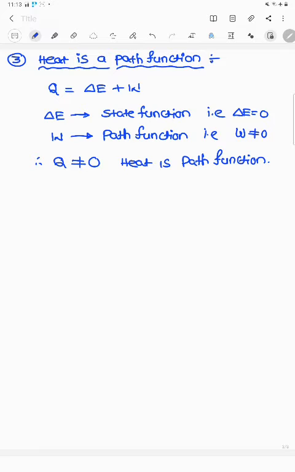Next term, it is an important one, heat of the reaction at constant volume.